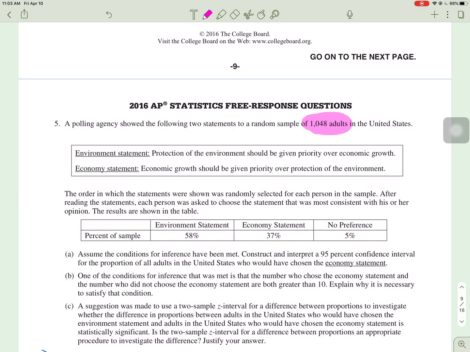And the order they asked them was also different. Okay, that's good. That's important. That could lead to some bias, so they did that. And this is what they got. 58% of people said the environment was most important, that statement. 37% said the economy, and 5% said neither.